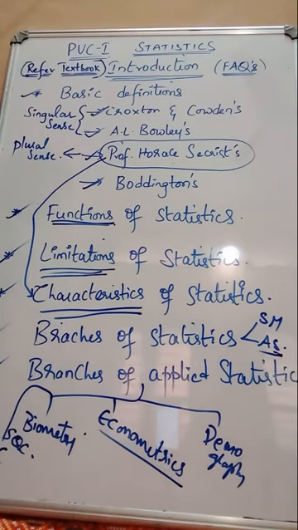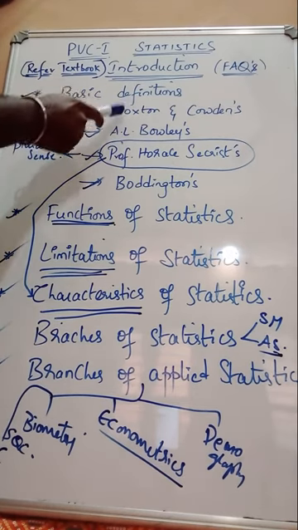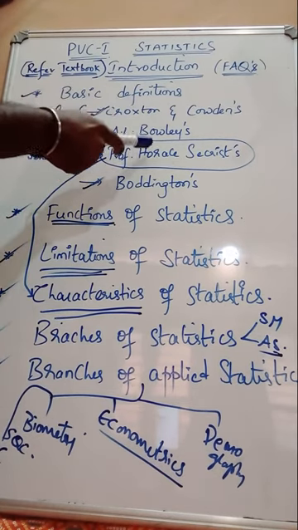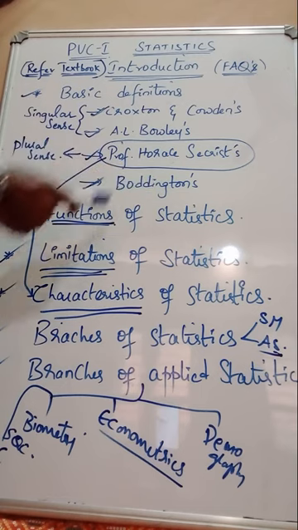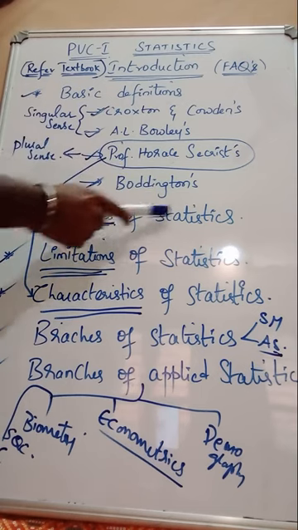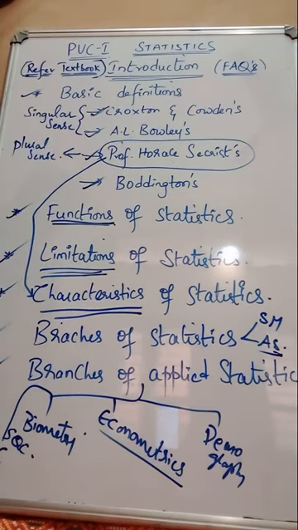Clear, guys? So with this, I am going to conclude this session 1. What all things have I discussed today in this video? One is basic definitions given by Croxton and Cowden, A.L. Bowley, Professor Horace Secrist and Boddington. Second one is functions of statistics. We have totally 7 functions.